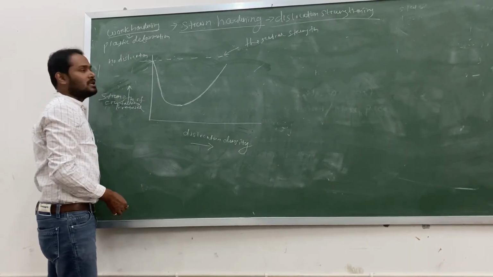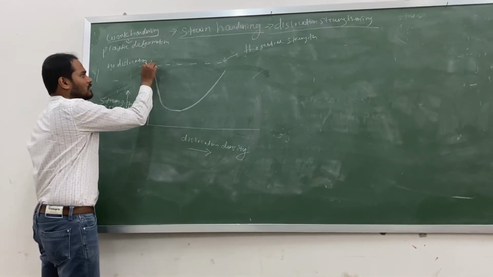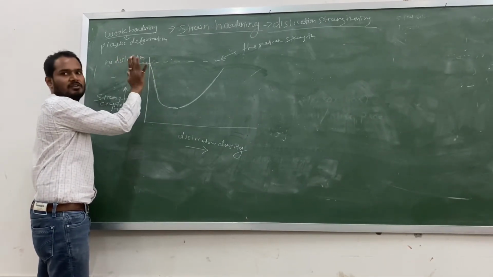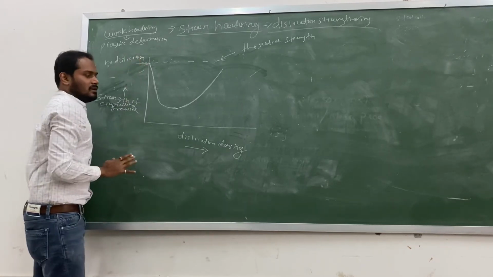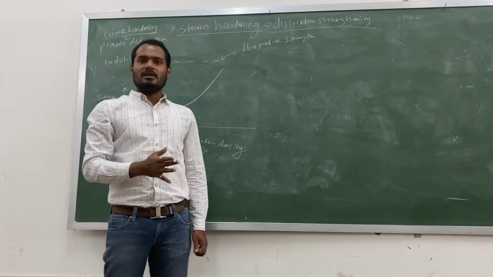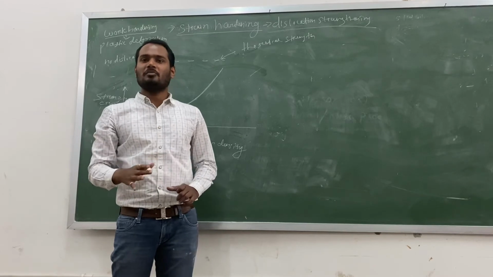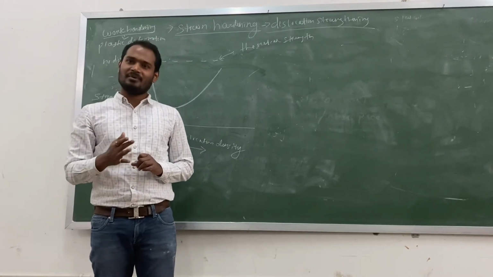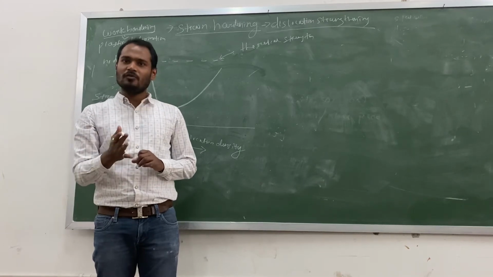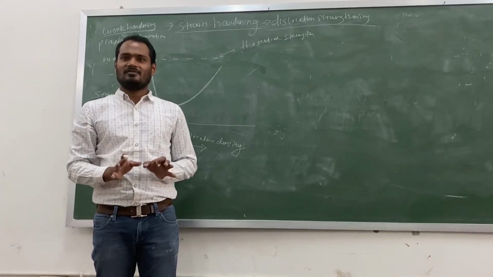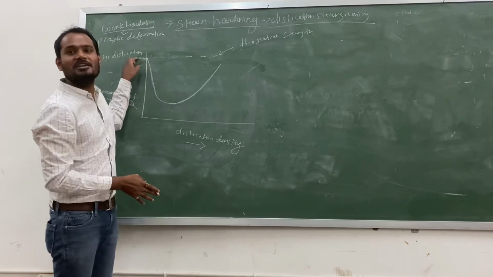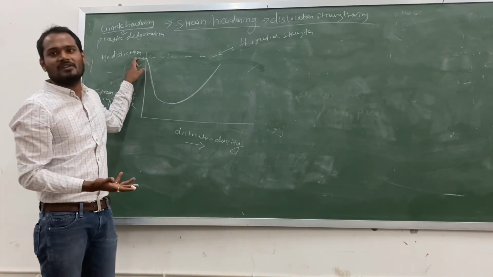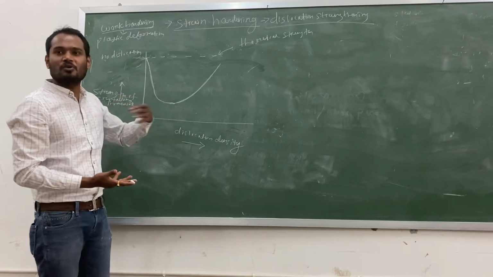Right? So you might have a question, why when there is no dislocation do we have maximum strength? You understand? Because it is a defect-free substance. See, in crystalline materials, how is plastic deformation happening? If dislocations move, plastic deformation will happen. If dislocations cannot move, it has maximum strength. But initially you don't have any dislocations, so there is no movement of dislocations. So maximum strength.